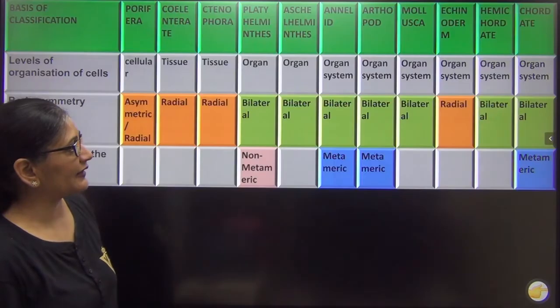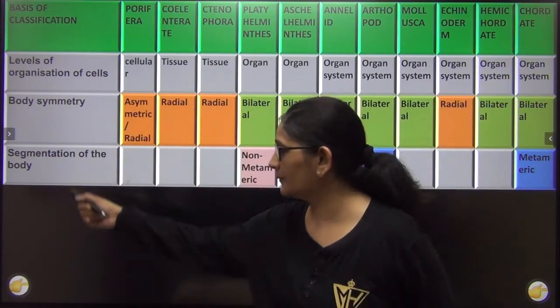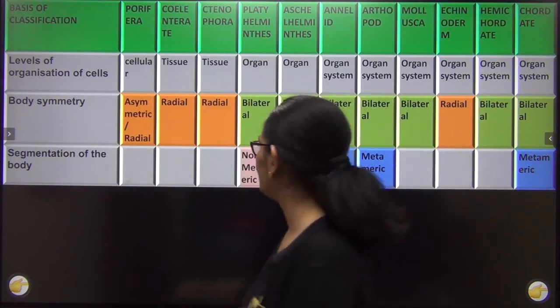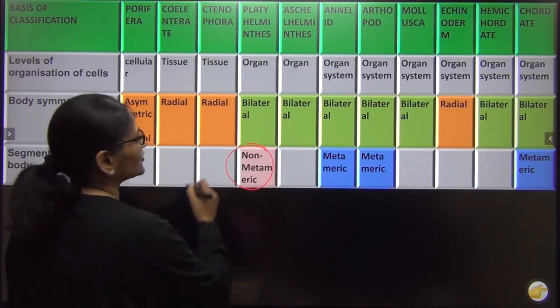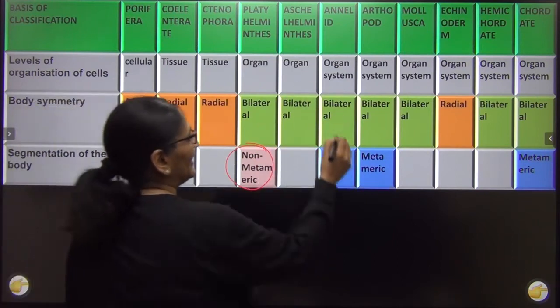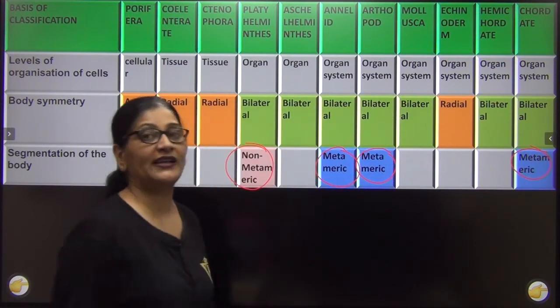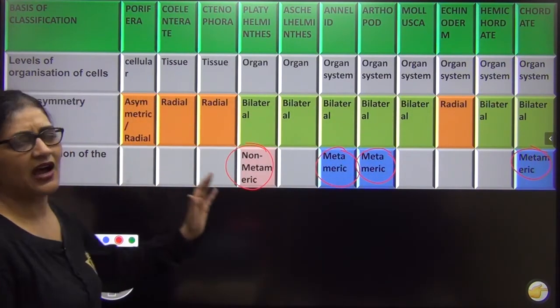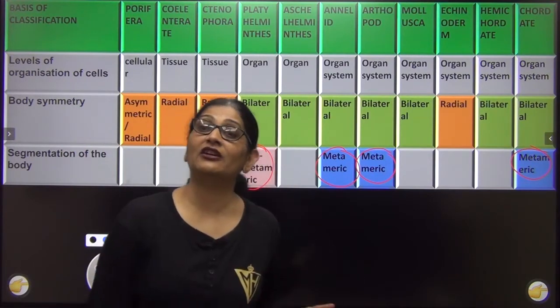So this comparative chart. Now if we come here, the third point I have taught you is segmentation. Only in platyhelminths you can see the body is non-metamerically segmented. In annelids, arthropods and chordates, the body is metamerically segmented. In others, the body is not segmented. See, once again I will do that.